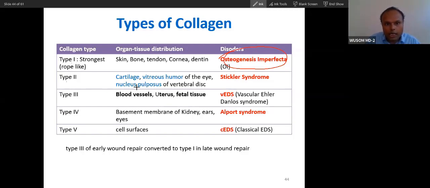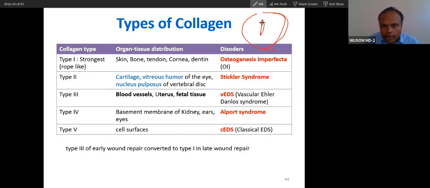Type 2 collagen is present in cartilage. One is bone, second is cartilage. Sometimes you can remember it by cartilage, that way for memorizing. Cartilage and the eye, the vitreous humor of your eye. Your eye is made up of 2 parts.